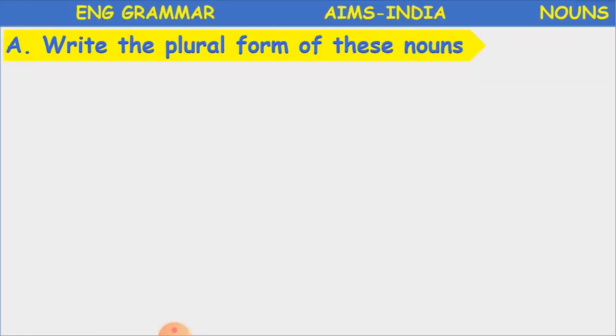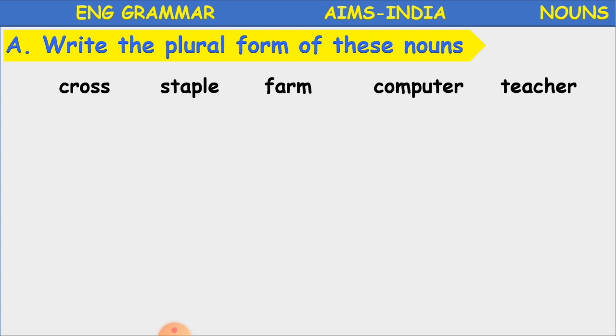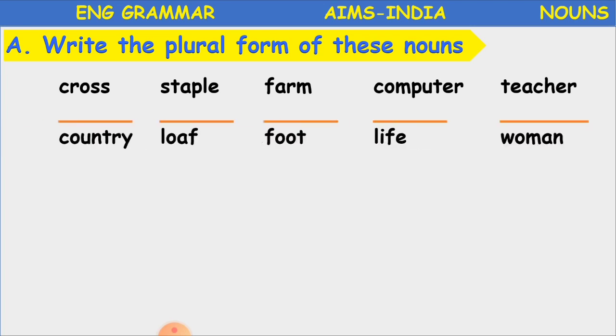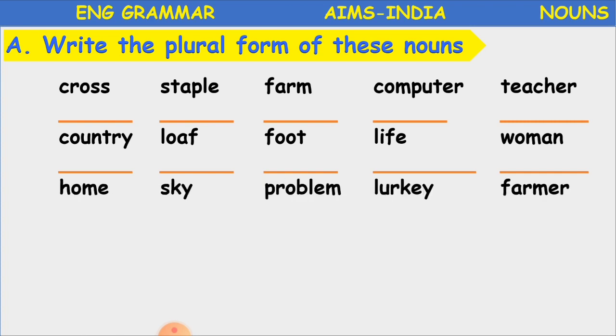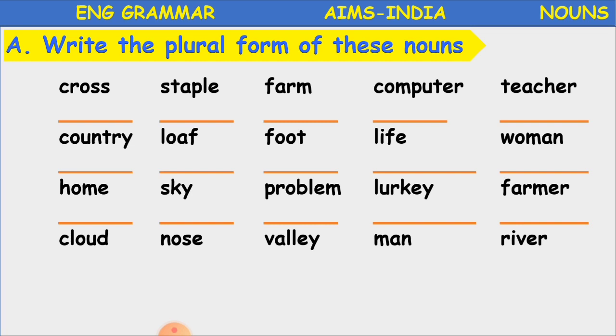So don't get confused, children. See here, if you say write the plural form of these nouns. So we are doing more exercises on these nouns to make you clear about the singular and plural forms. So we have to practice more, then only we can become perfect. Practice makes man perfect. You know this saying? Yes.